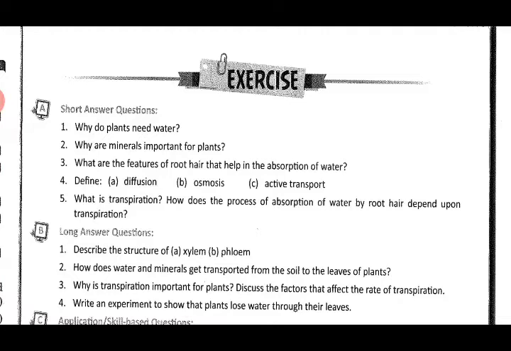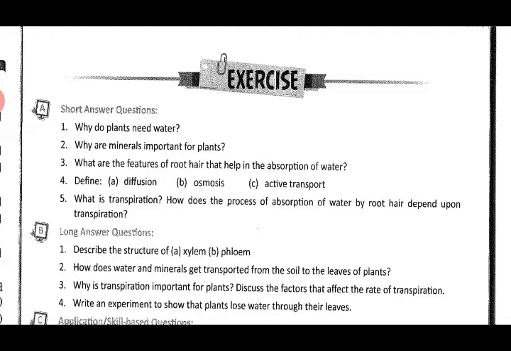Then define diffusion, osmosis, active transport. These definitions are given on page number 11 and 13. So you have to write them in your notebooks. What is transpiration? How does the process of absorption of water by root hair depend upon transpiration? So we all know the definition, that is the loss of excess water from plants mainly through leaves as water vapor is called transpiration.